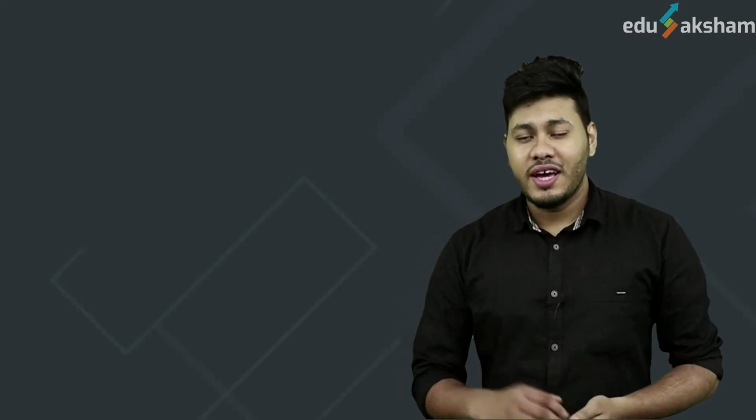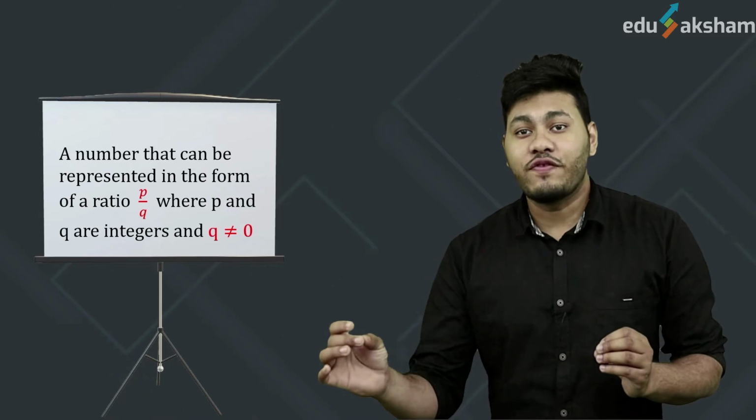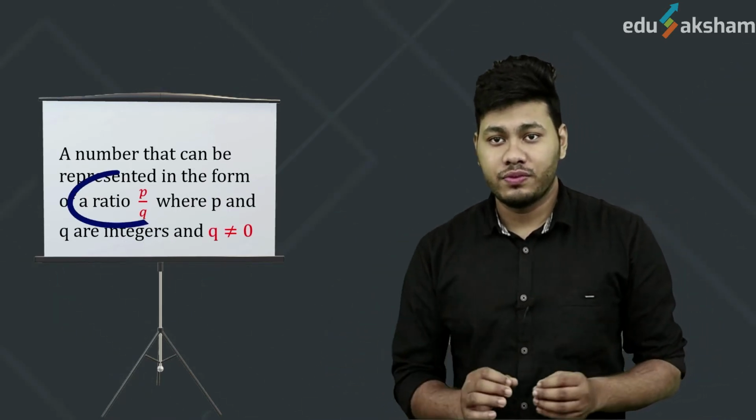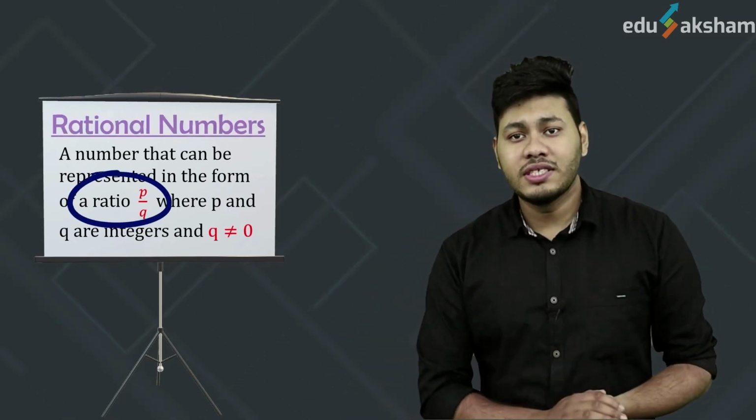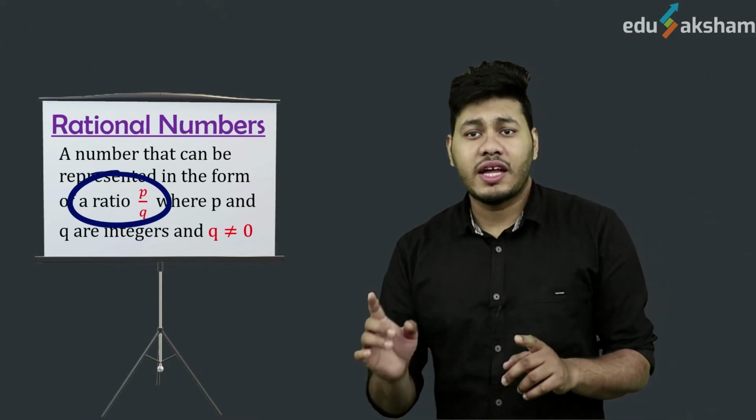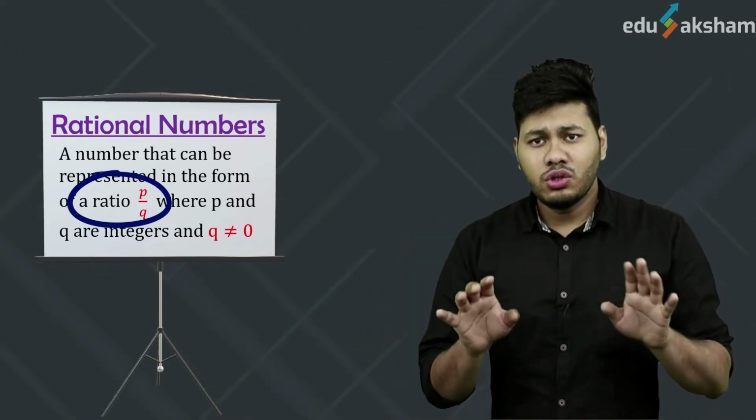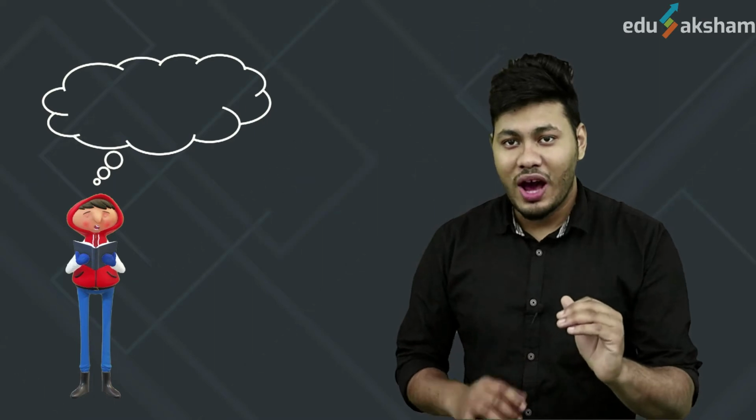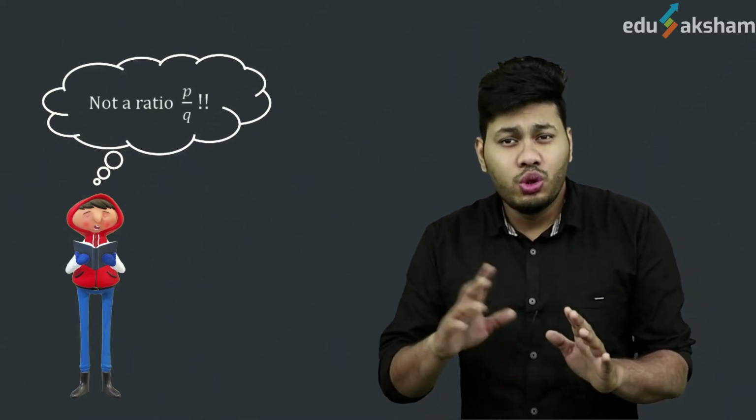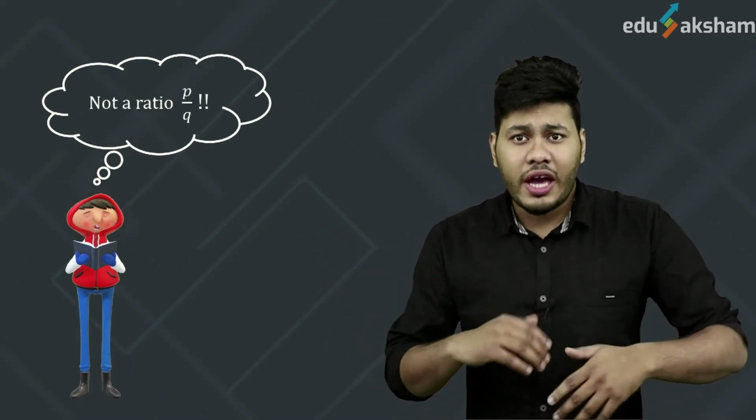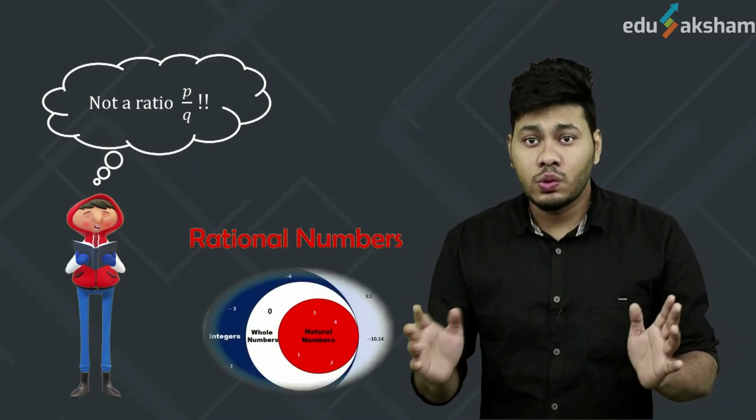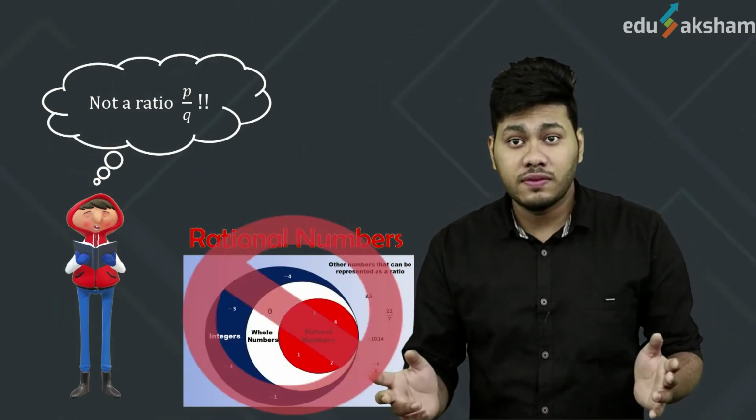Hello everyone. In our last video, we had learnt about numbers which exist in the form of a ratio p by q. They were called rational numbers, and rational numbers are actually a combination of integers and fractions. So then a question arises in our mind. If there are numbers which exist in the form p divided by q, are there any numbers which do not exist in such a form? Or can we say that there are numbers which are not rational numbers?